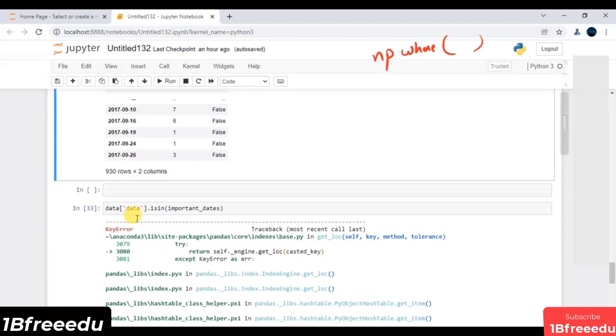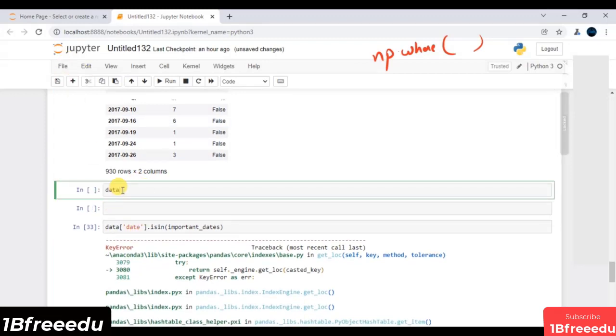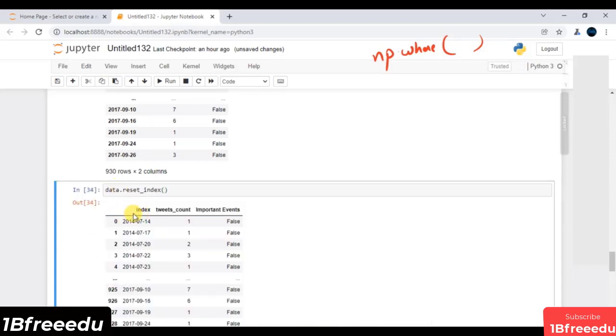So on top of this data, I will do some basic data manipulation. I will say dot reset underscore index. If I execute this line of code, these are all the dates that I am getting. But unfortunately, my column name is index, so I will rename it. I will say dot rename, and there I have a very handy parameter, which is columns.